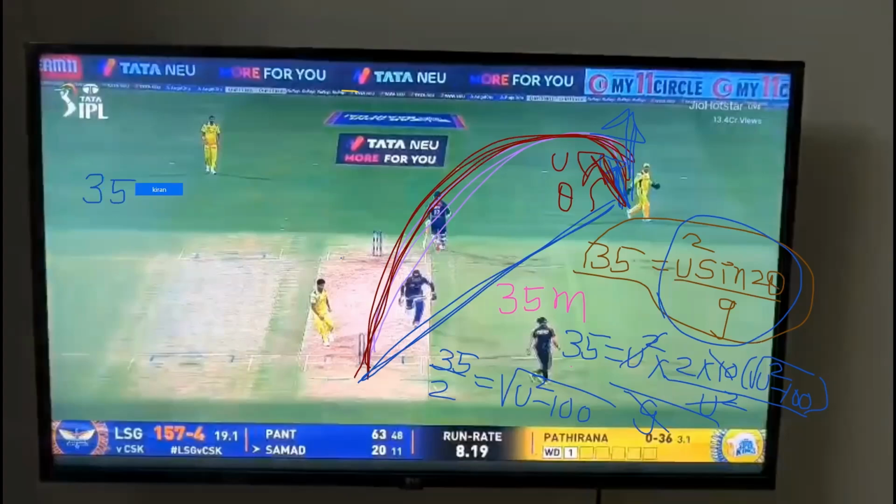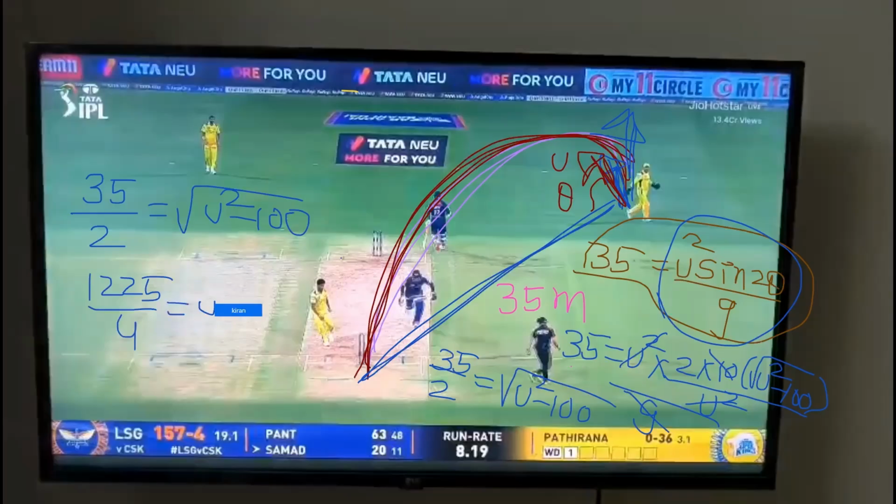35 by 2 equal to root of u square minus 100. What will you do? Square on both sides, you'll get 1225 by 4 is equal to u square minus 100. Rough value, tell me the u square value. So you can get the u value, right? After getting the u value, how to get the theta value?